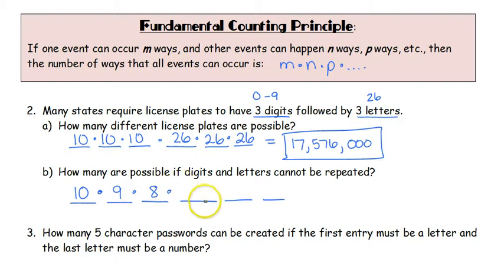When we go to our letters, we start with all letters in the bank. So there's 26. If I take one option out, I now only have 25 letters to choose from. If I take that one out, I have 2 already out, so now I only have 24 ways left to choose that letter. If I take out repeats, I've cut that number down from 17 million down to 11,232,000.